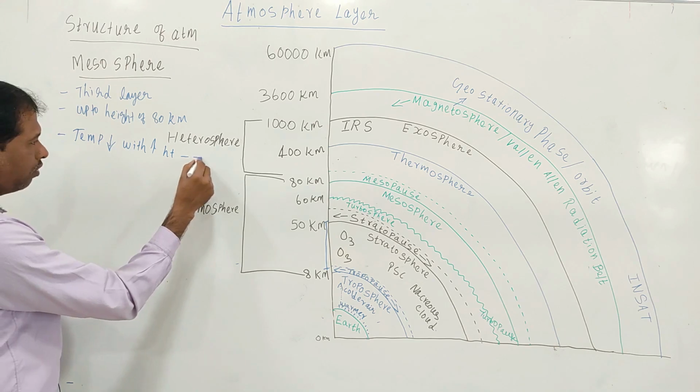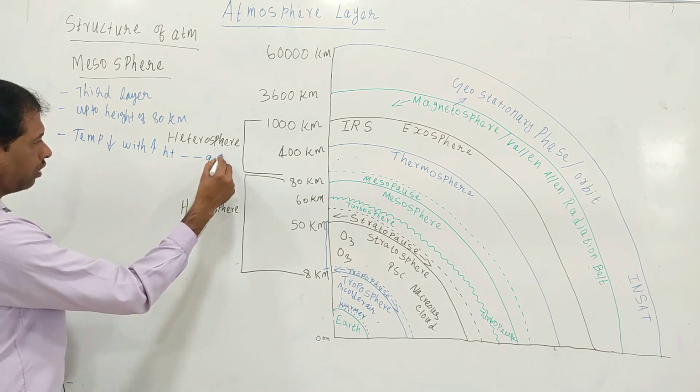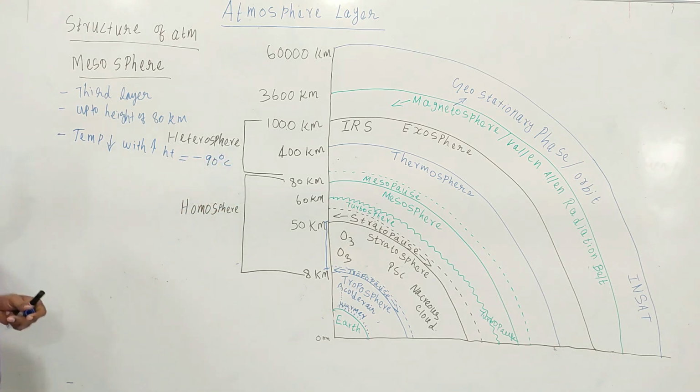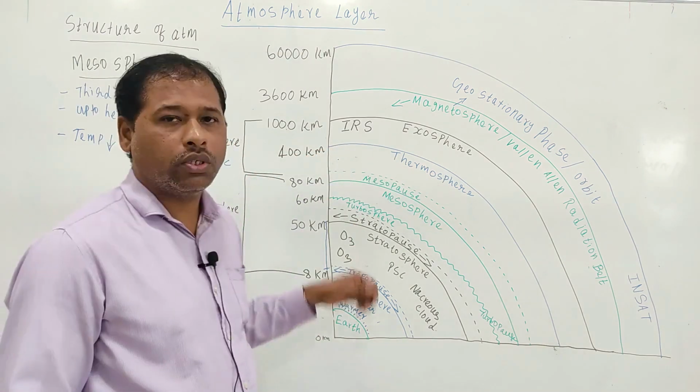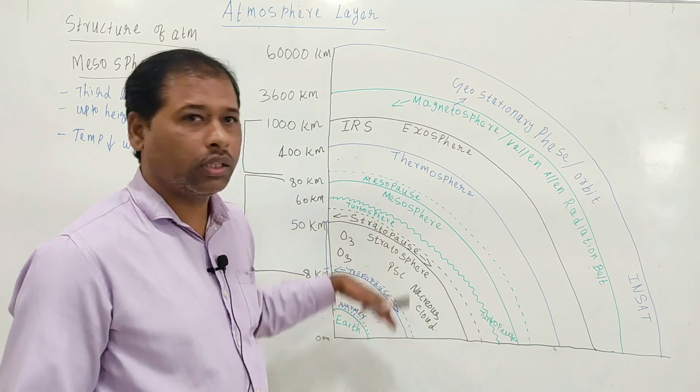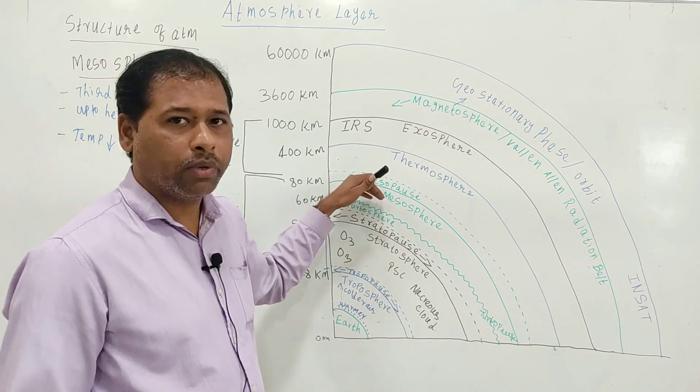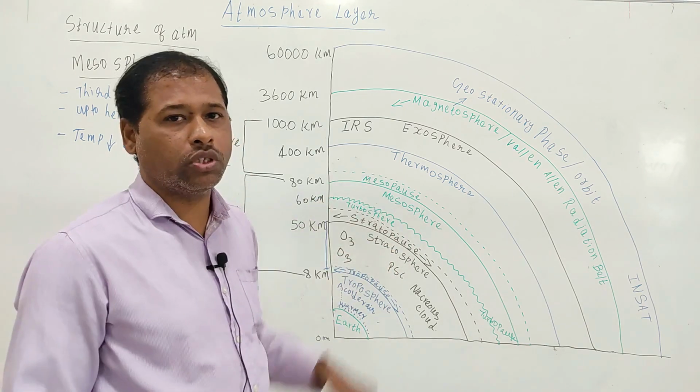So you can find minus 90 degrees Celsius at the top of the mesosphere. You see, unlike all other layers, the mesosphere is difficult to study.